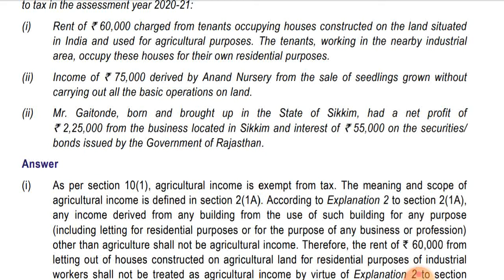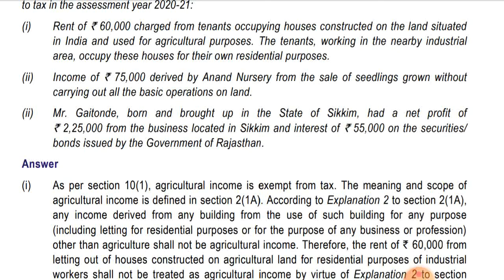I told you in the previous sum of Sikkimese 1, it was provision was written that income arising to any Sikkimese, from any source of income in the state of Sikkim, that will be exempt. So in this case 2,25,000 will be exempt, and interest income, that is getting interest on securities or dividend income from any state, that will also be exempt to the Sikkimese.